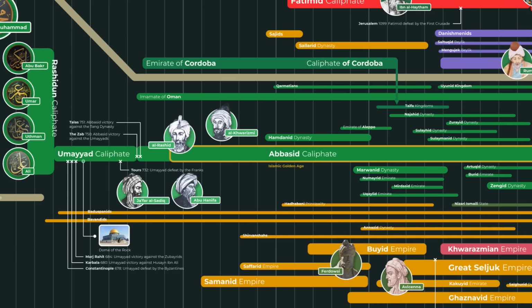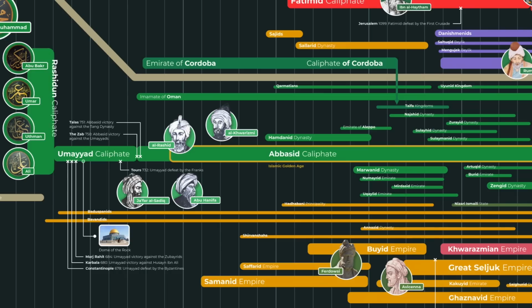We have Al-Khwarizmi. There were so many figures at this point in Islamic history that there's no space, but there's like 10, 15, 20 figures probably that should be here, but we had to just pick a couple that could represent everything. So we chose Al-Rashid, who represents the Abbasid Caliphate.